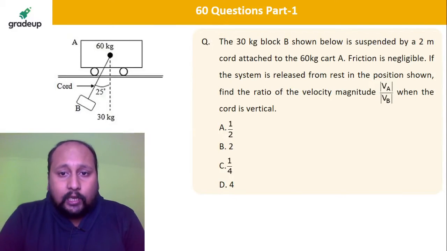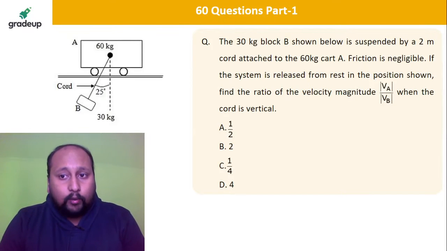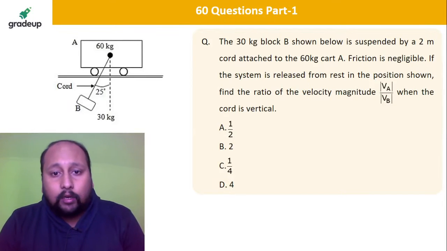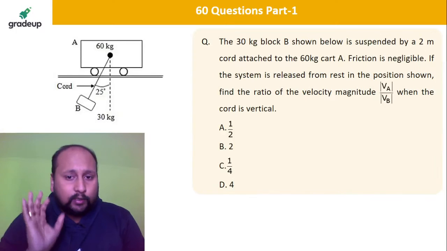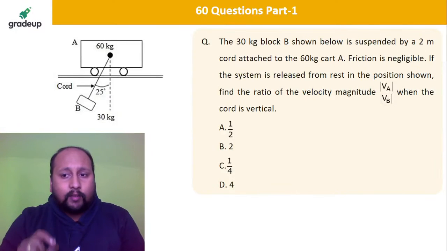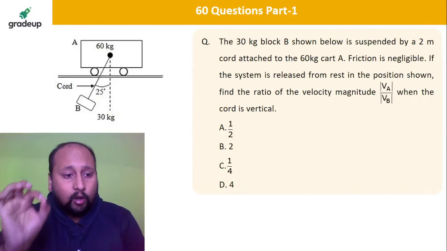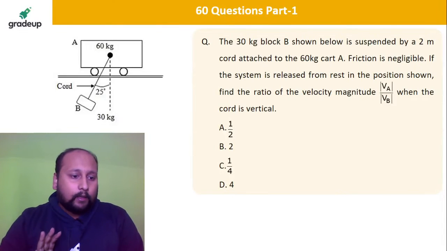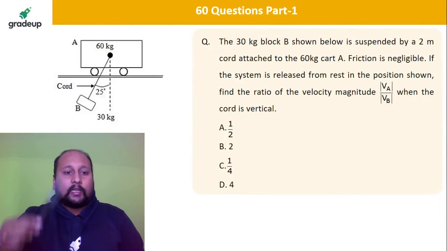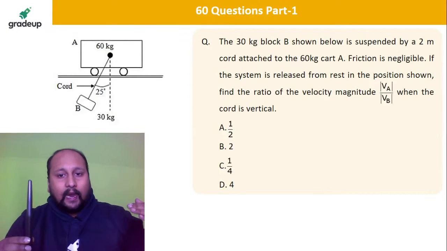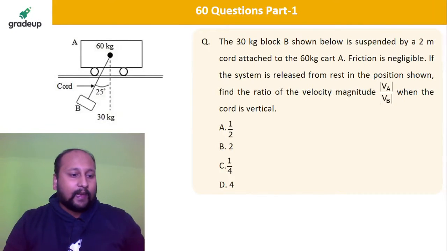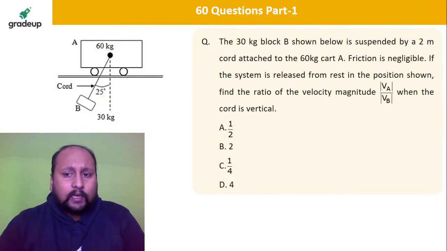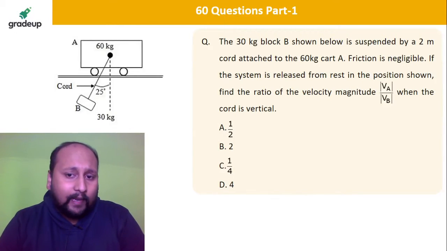A 30 kg block B below is suspended by a 2-meter cord attached to a 60 kg cart. Friction is negligible. The system is released from rest in this position. Calculate the ratio of the magnitudes VA by VB when the cord is vertical. When the cord is vertical, that means initially the cord was like this, you just had a motion, so definitely this cord will be moving in the back side. So you have to tell me what is the ratio of the magnitude of VA by VB.